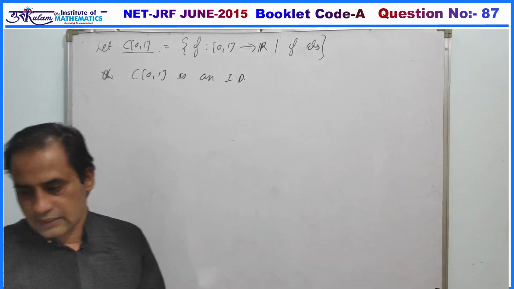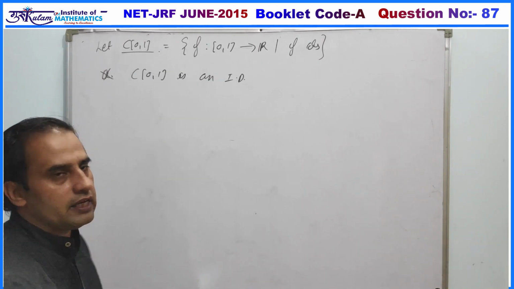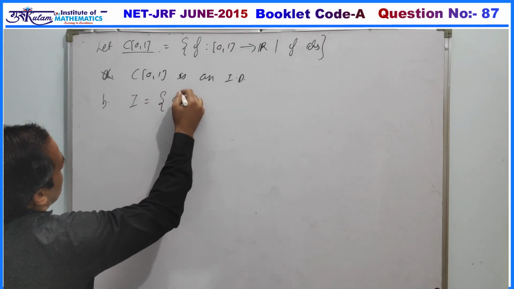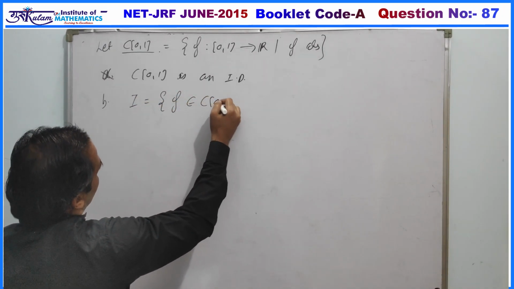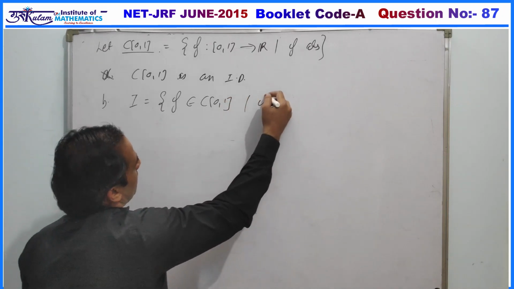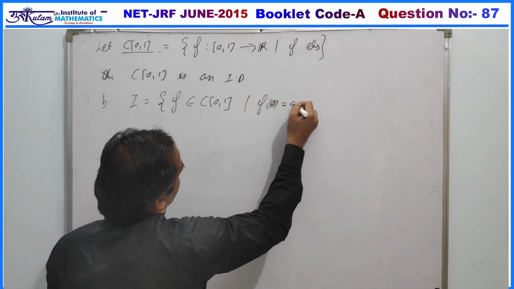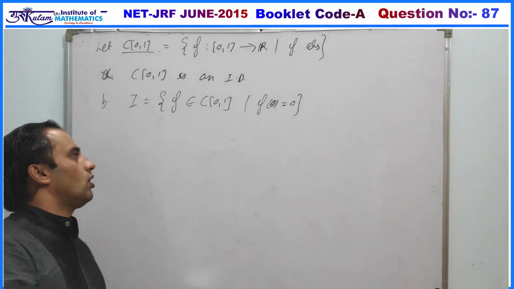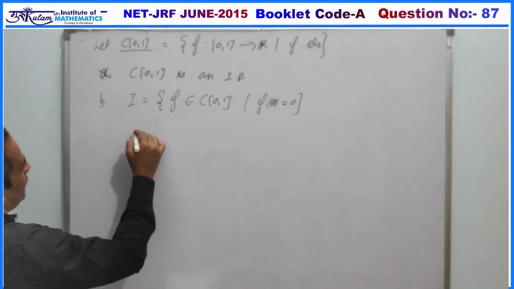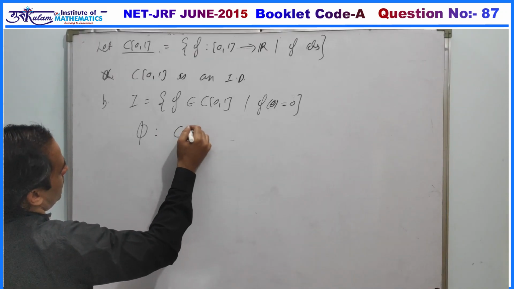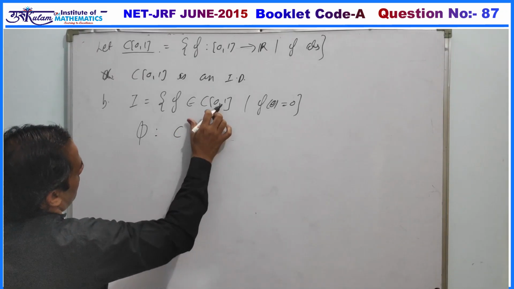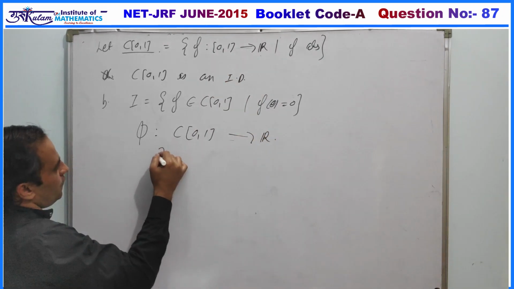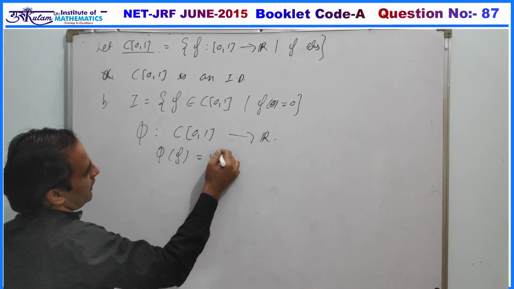The second option is the set of all functions which vanish at 0. That is, if we define I as the set of f belonging to C[0,1] such that f(0) is 0, we have to verify whether this ideal is a maximal ideal or not. For this, we define a function phi from C[0,1] to the real line R, such that phi(f) is equal to simply f(0).